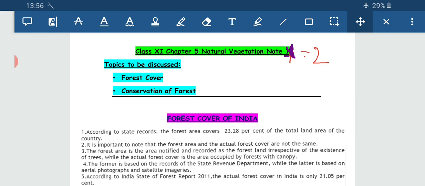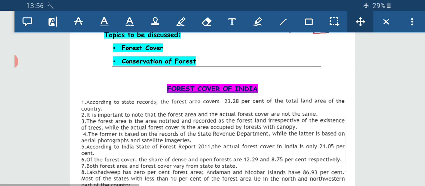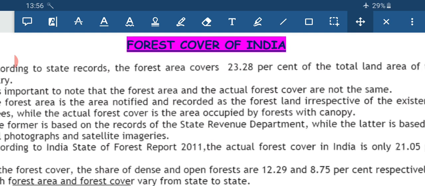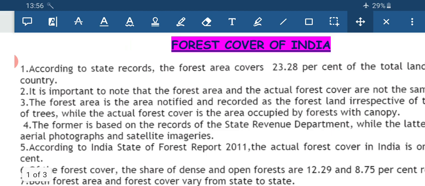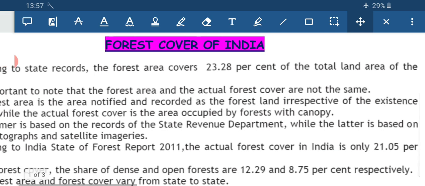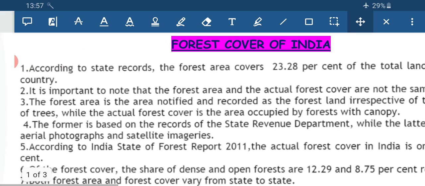The topics that I am going to discuss today are forest cover and then the conservation of the forest. So let us proceed with the first topic, forest cover in India. According to the state records, the forest area covers 23.28% of the total area of the land.